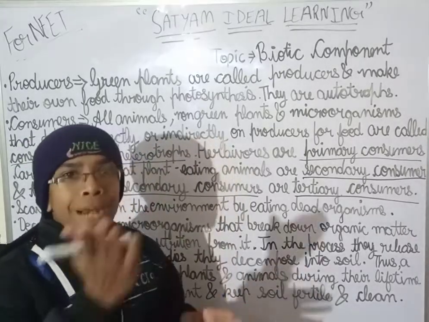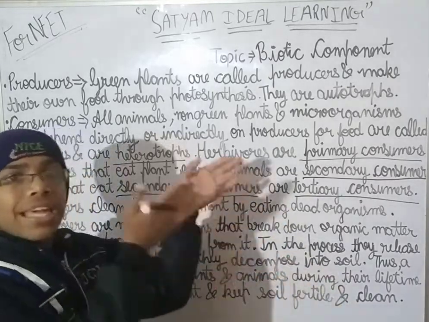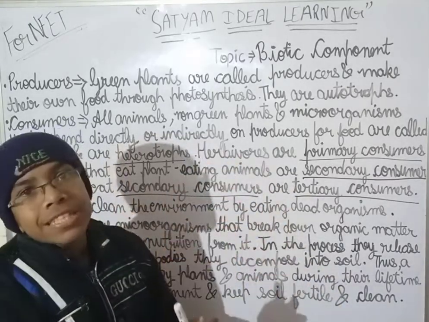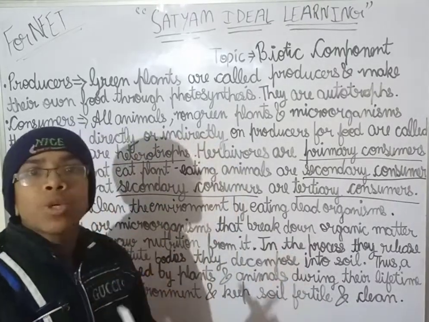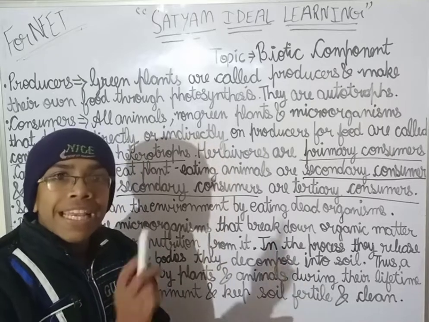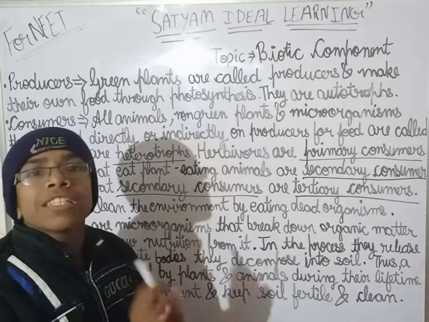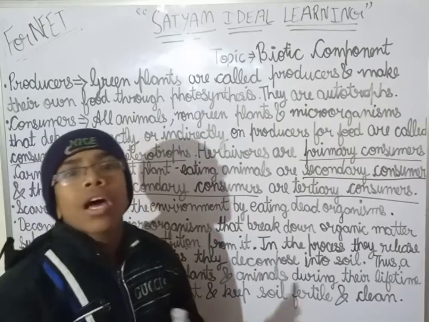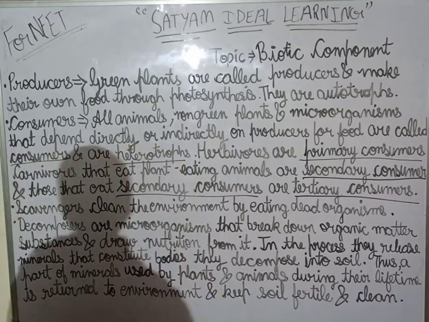So producers, primary consumers, secondary consumers, and then the tertiary consumers. This is how. So the producer is the plant. The primary consumer is what? The plant eating insect. The secondary consumer is what? The frog. The tertiary consumer is what? The snakes or owls, you can say.